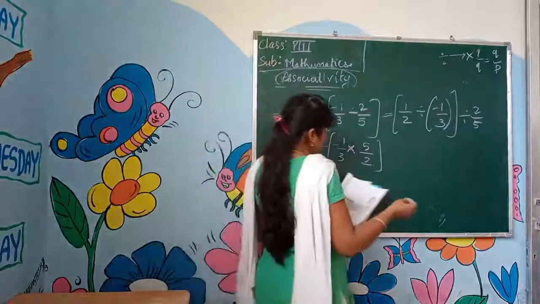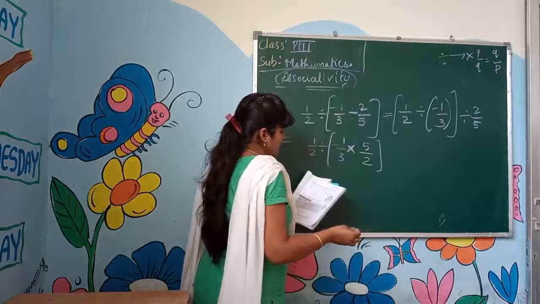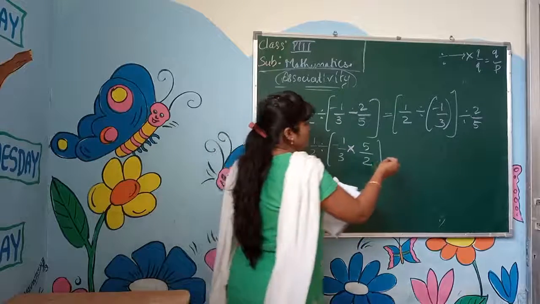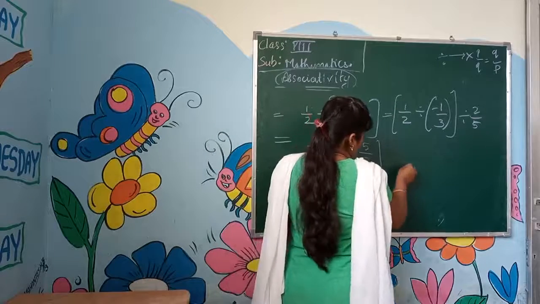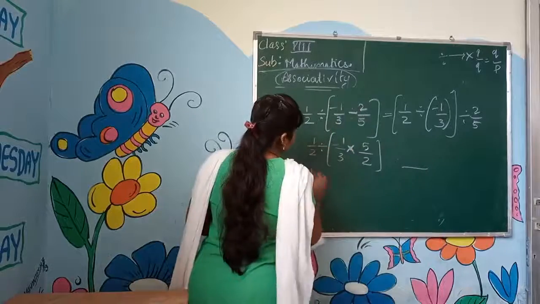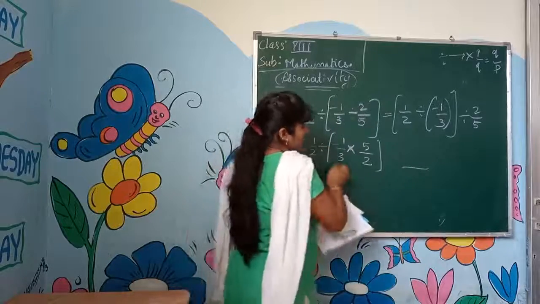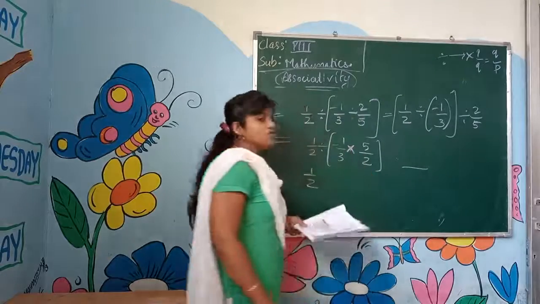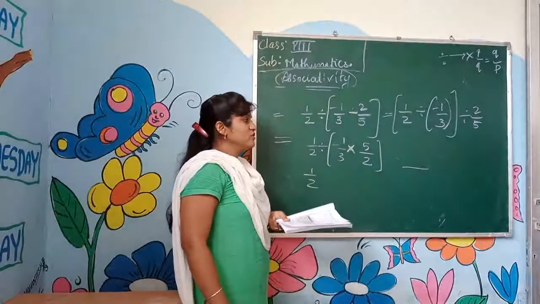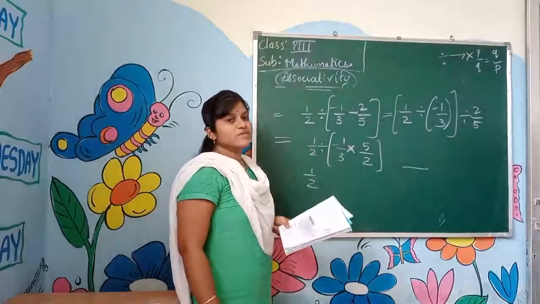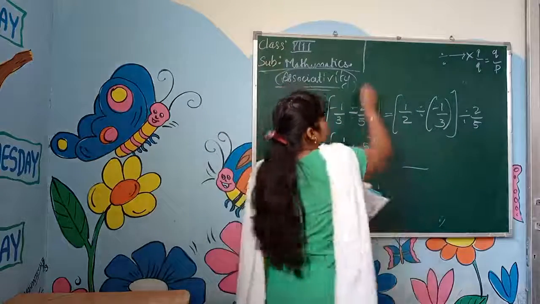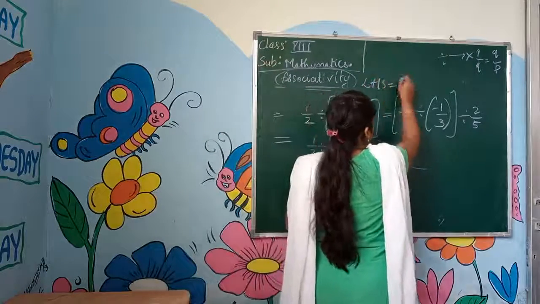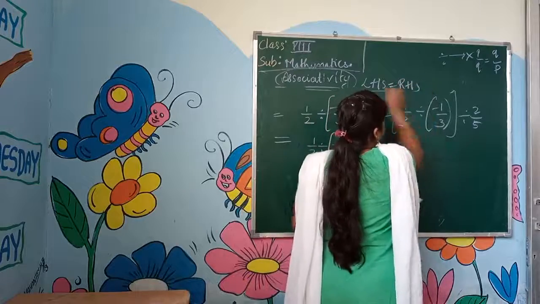Now we will solve this sum. 5 by 2 we got? Yes? Okay. Here, what all things do we get now? 1 by 2. Now divide. It can be divided, it can be multiplied now. Take the LHS of these two, take the LHS of that two and these two, we will not get it. It will be wrong. Both the LHS is equal to LHS. RHS will not get. It will be wrong, children.